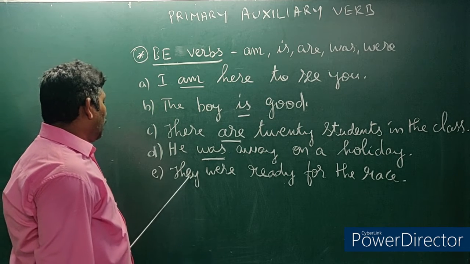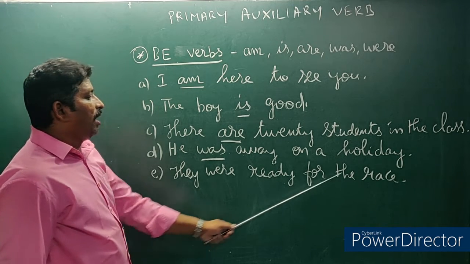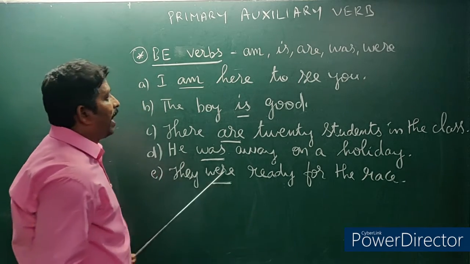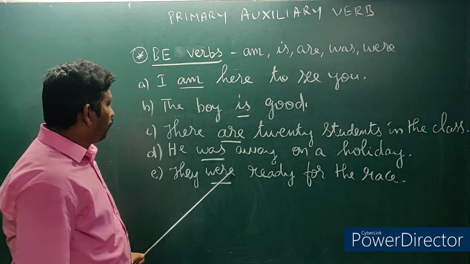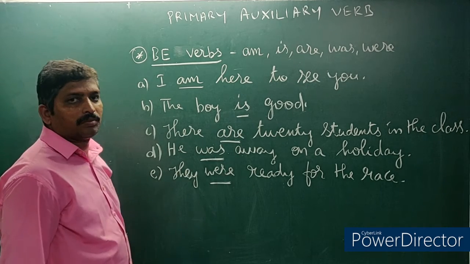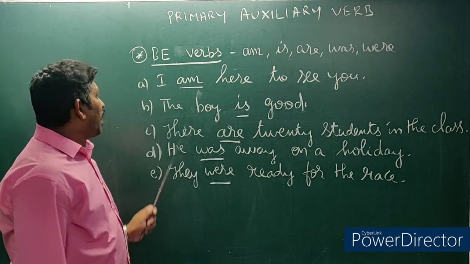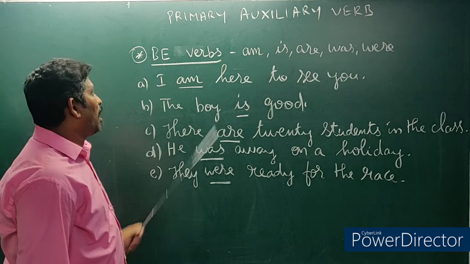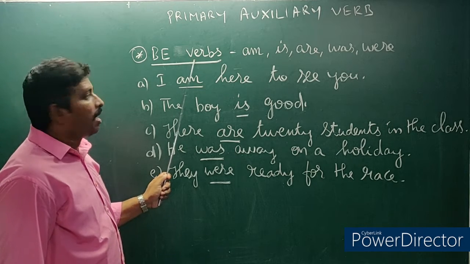Next one, they were ready for the race. In the sentence, were is a verb. In this sentence, am, is, are, was, were are verbs.